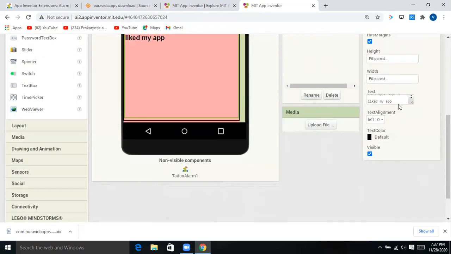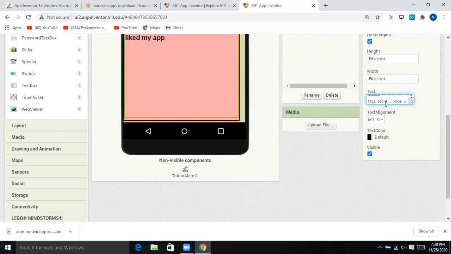And one more thing that you guys can add here. Creator of this app.